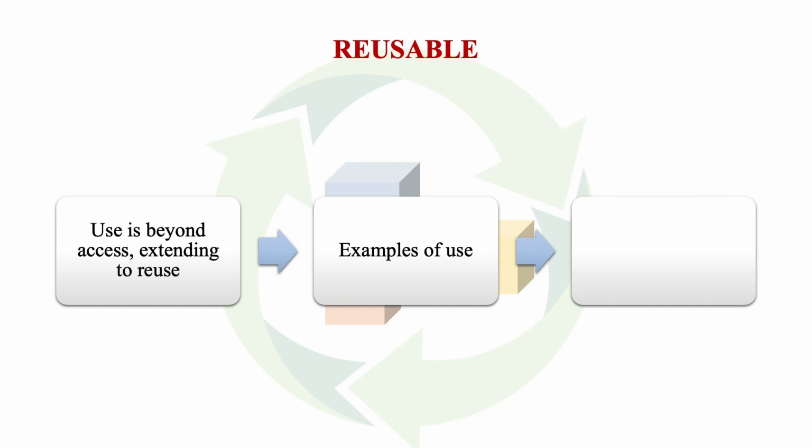For example, if there is a learning object on genesis of instructional design, learners may read it, teachers may read it and know about the genesis, but then the teacher should be in a position to use that particular learning object as a part of the courseware that they intend to offer to their learners. This makes it reusable. Merely reading the content, using the content, no. Going beyond it, extending the use to its reuse so that it can be used again by a different set of learners, maybe some other institution for some other course.